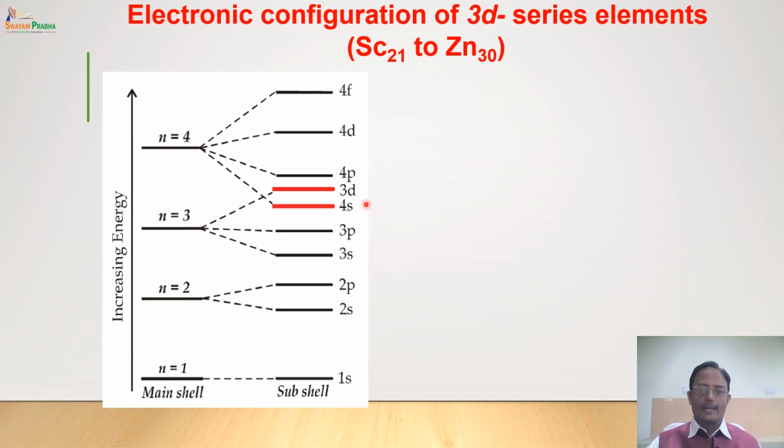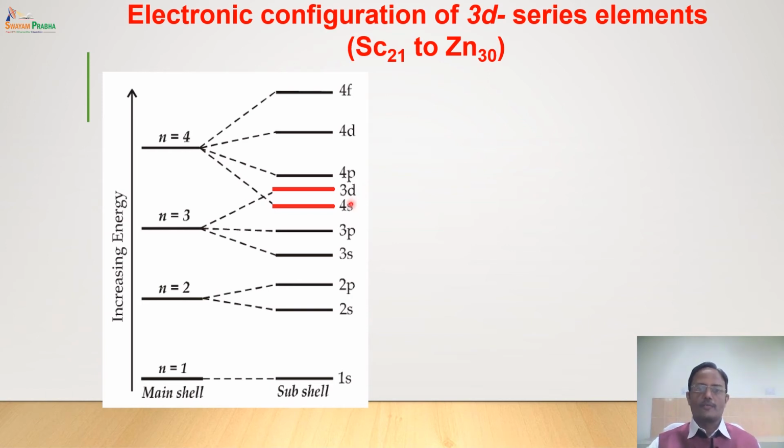Consider this 4s. When I say 4s, what is the value of n and l? n is equal to 4, the principal quantum number, and the azimuthal quantum number for the s subshell is 0. So this is 4 plus 0 is equal to 4. But when you go to 3d, the principal quantum number is 3, and for the d subshell, the azimuthal quantum number is 2. So it is 3 plus 2 is equal to 5.